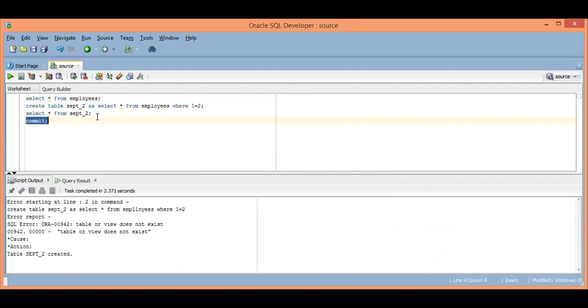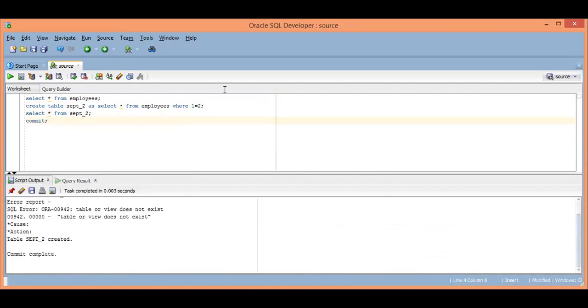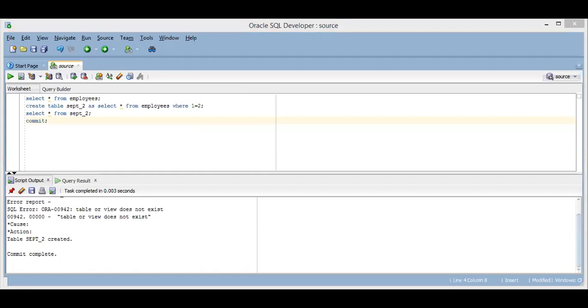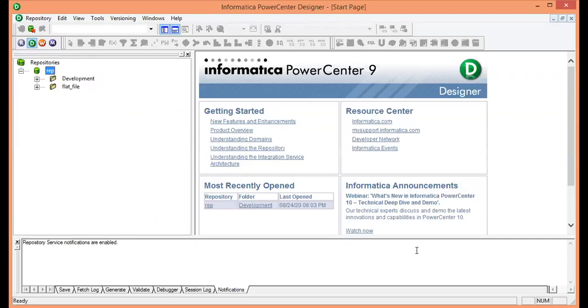Now I will open Informatica, and I will show you how to load the data by using Informatica. This is Informatica, and I am in the designer tab.